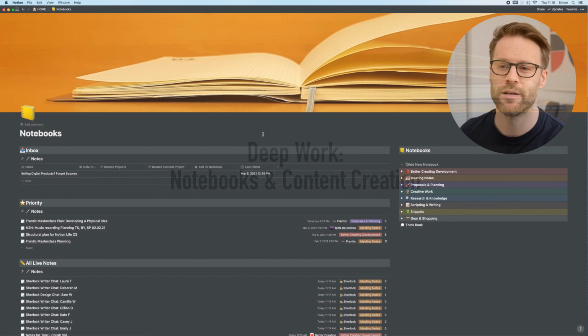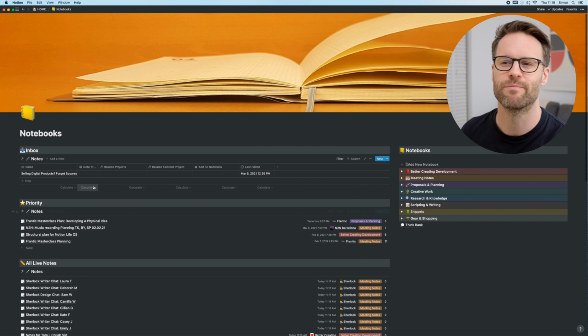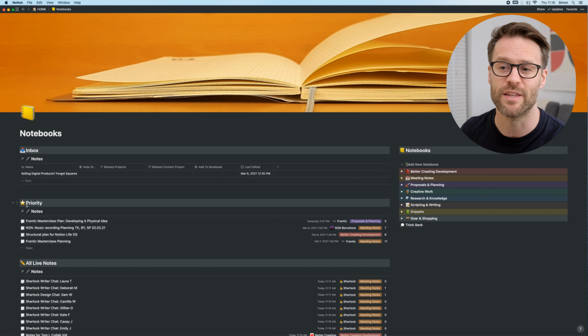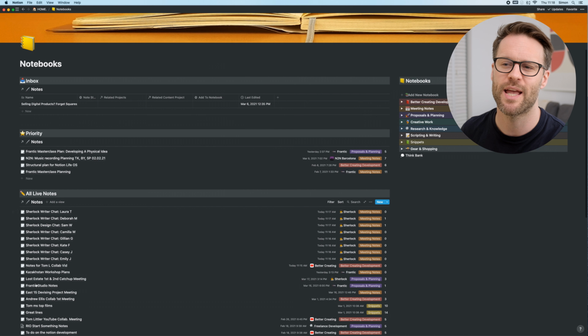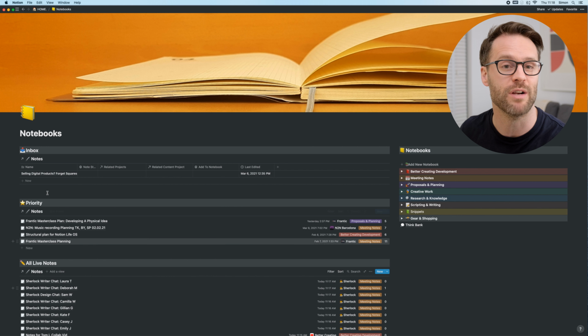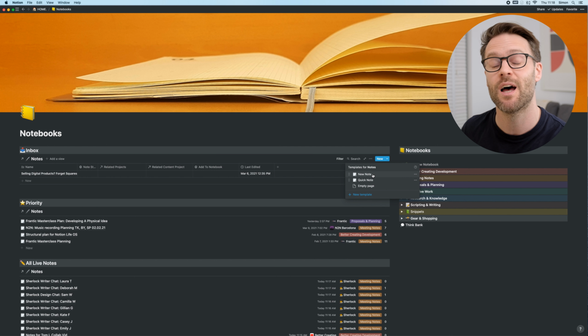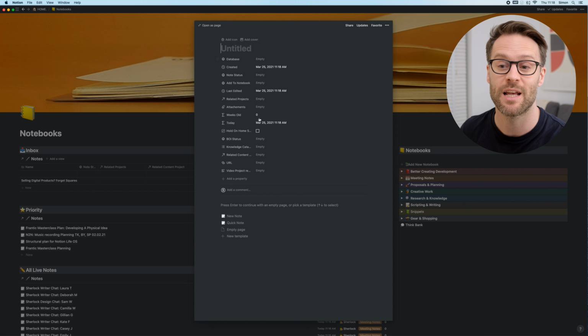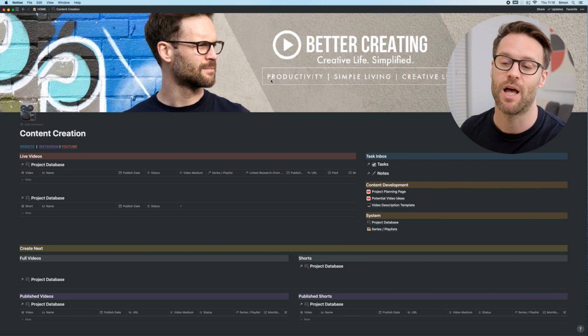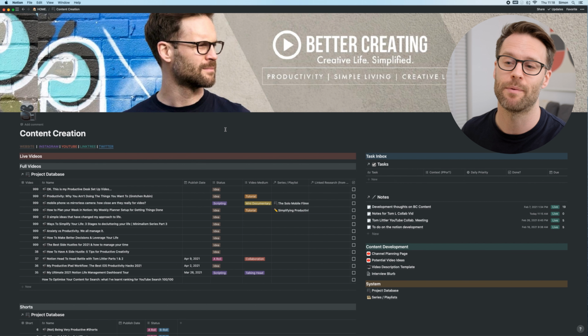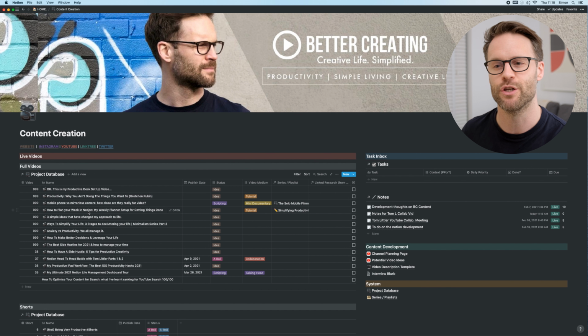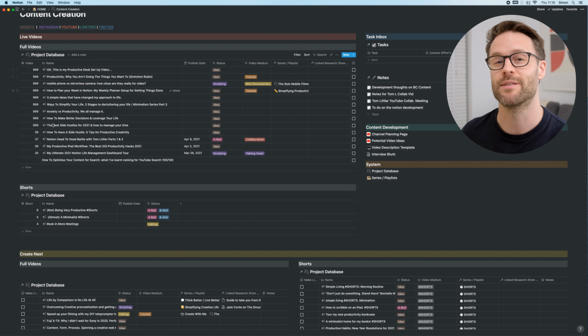I use this notebook dashboard to do most of my freelance work in, so it displays various views of the notes in this database. I go here and use it just like a normal notebook really, so if I'm in a meeting or working on projects, I'll probably have this open, or otherwise it will be this content creation dashboard for most of the day, where I think up and develop ideas for content and YouTube videos, and it manages the process of making them.